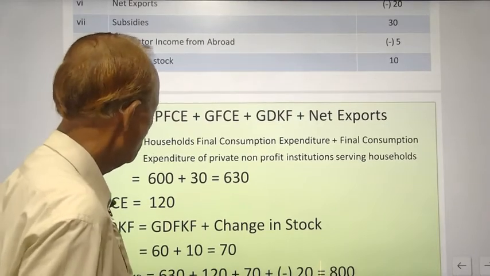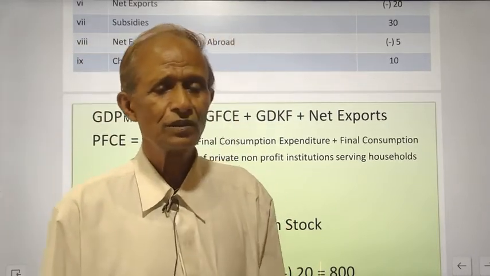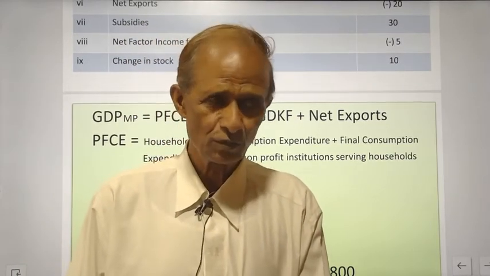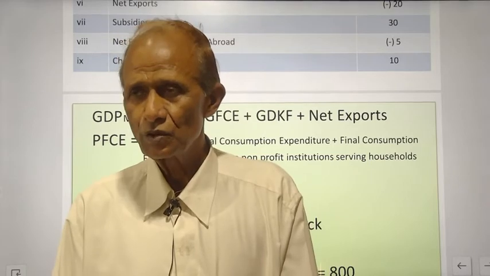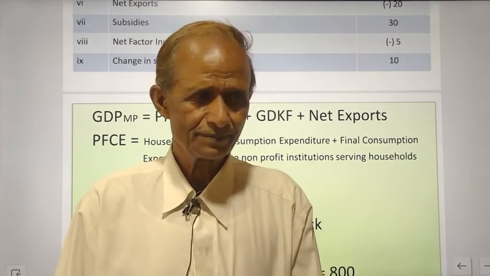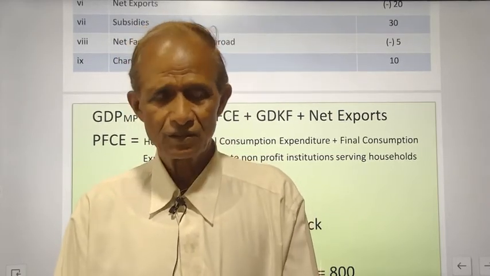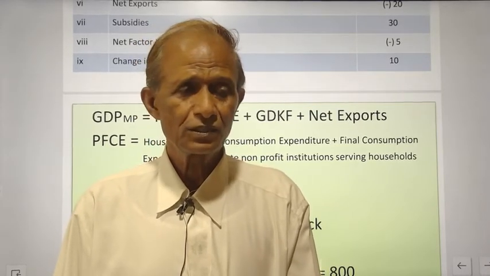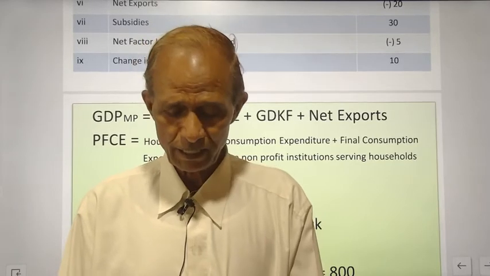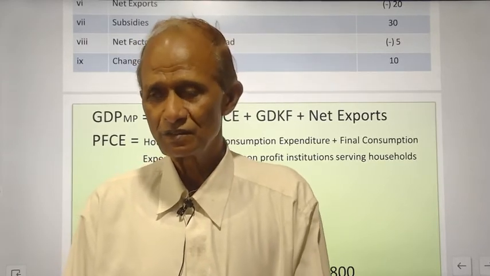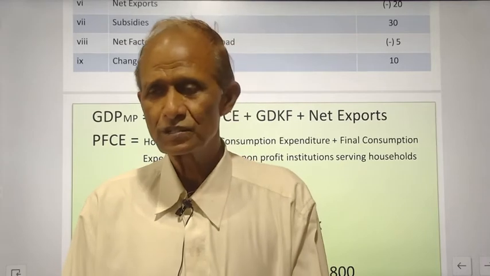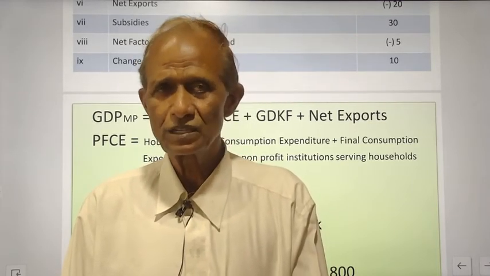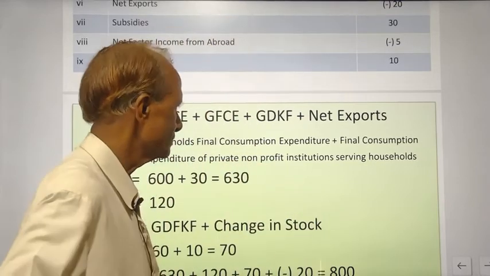Change in stock is also part of gross capital formation. Gross capital formation includes gross fixed capital formation as well as gross circulating capital formation, and this circulating capital formation includes change in stock, that is CS minus OS, closing stock minus opening stock.